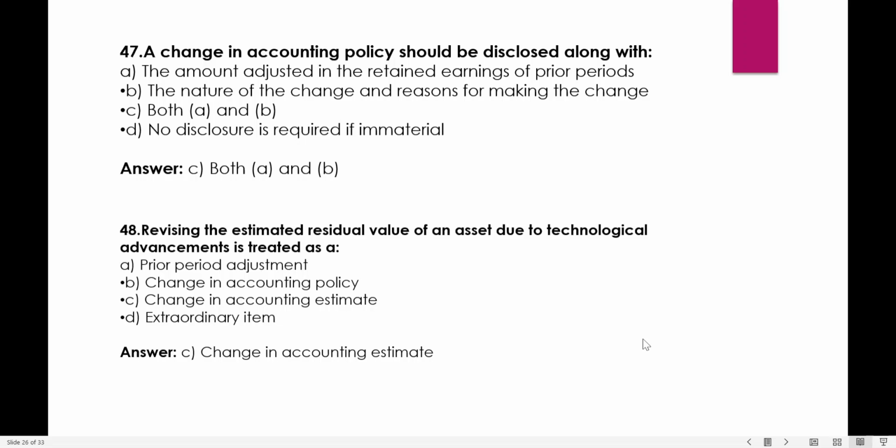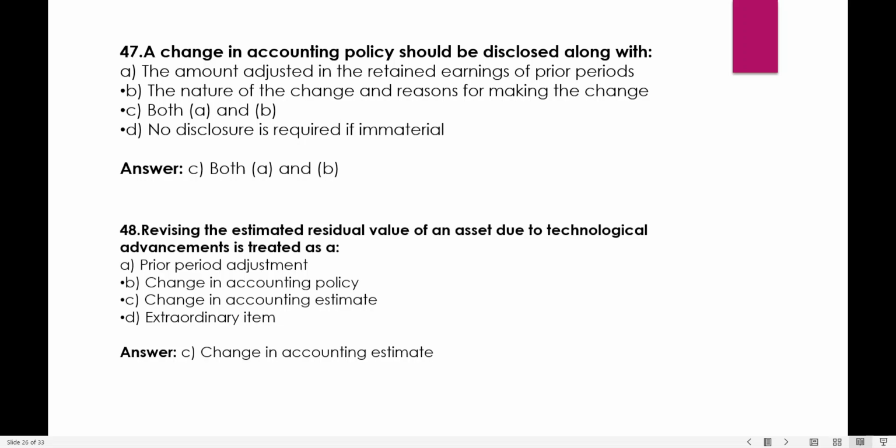A change in accounting policy should be disclosed along with the amount adjusted in the retained earnings of the prior periods, the nature of the change, and the reasons for making the change. Options: both A and B, and D none disclosed. No, it is C, that is both A and B. The amount in retained earnings of the prior periods as well as the nature of the change have to be given. Reasons for making the changes have to be given.